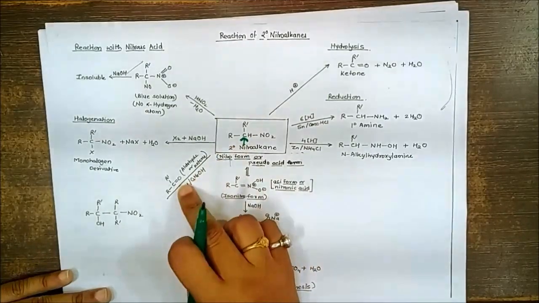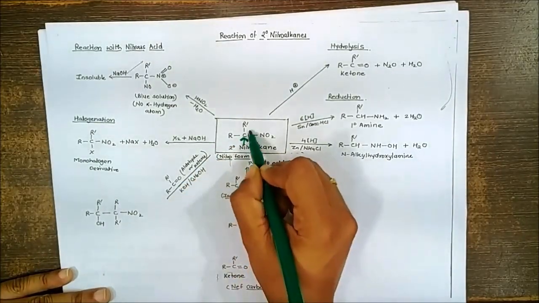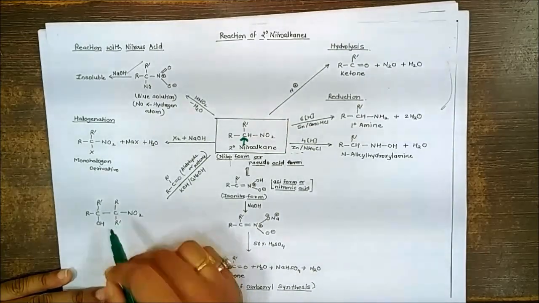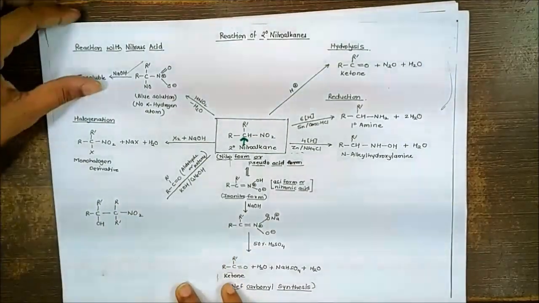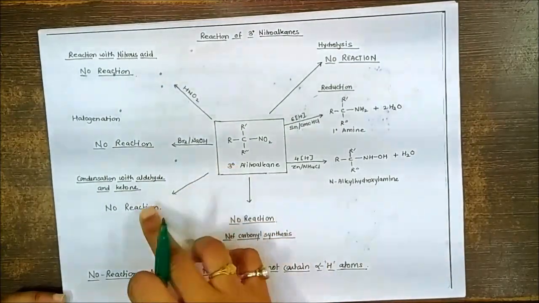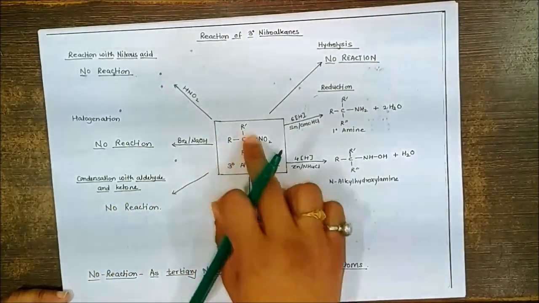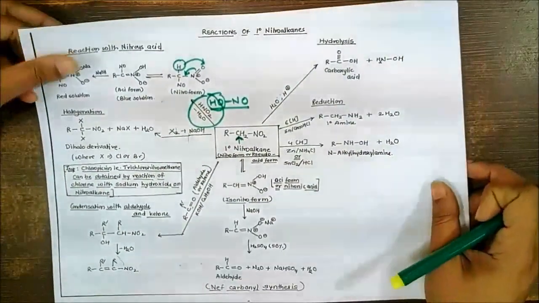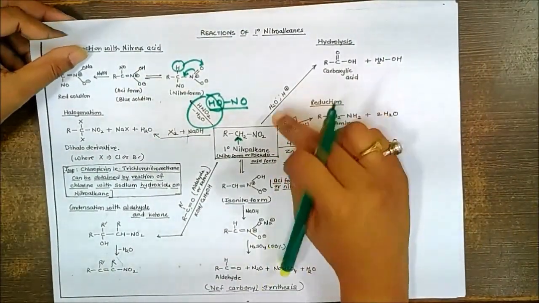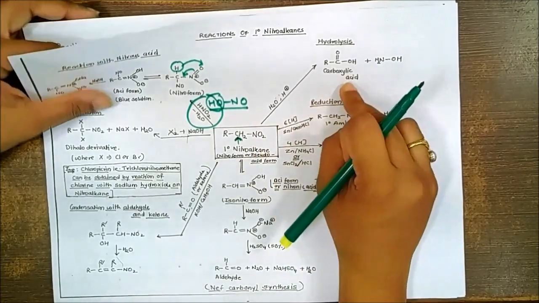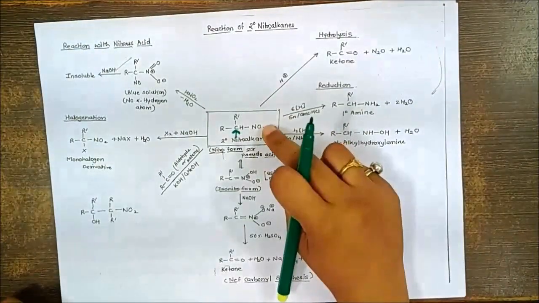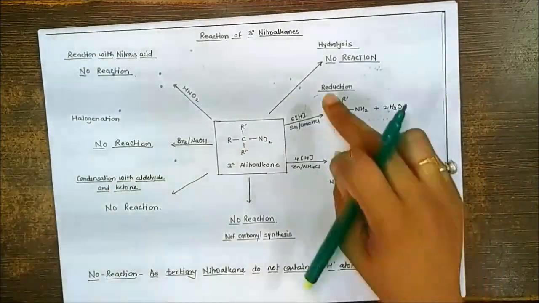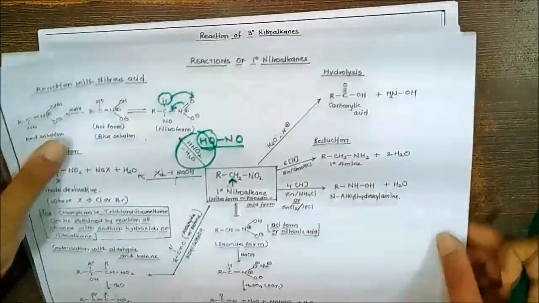Similar condensation is possible for the secondary also because here we have one hydrogen. But now we don't have hydrogen on this carbon, because of this no further condensation is possible. There is no condensation reaction with aldehyde and ketone since there is no alpha hydrogen atom for the tertiary nitroalkane. In case of hydrolysis, the primary nitroalkane gives you the corresponding carboxylic acid. Secondary nitroalkane gives formation of the corresponding ketone, while there is no reaction with the tertiary.